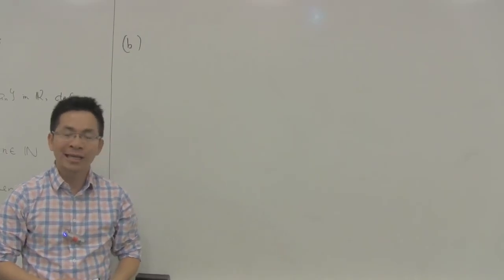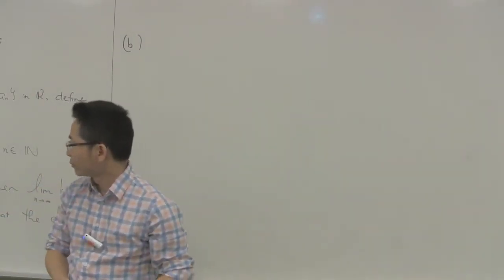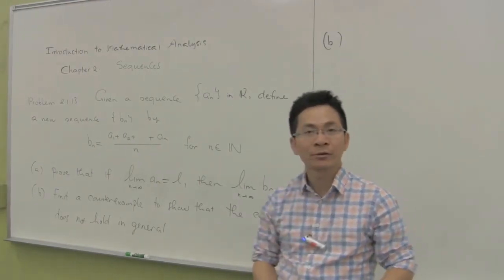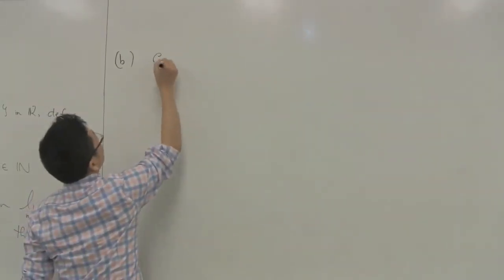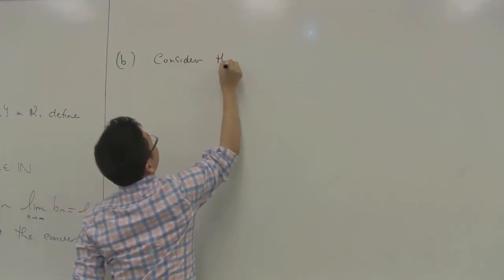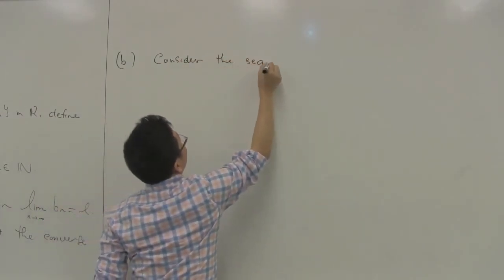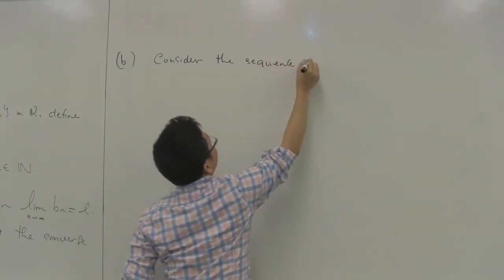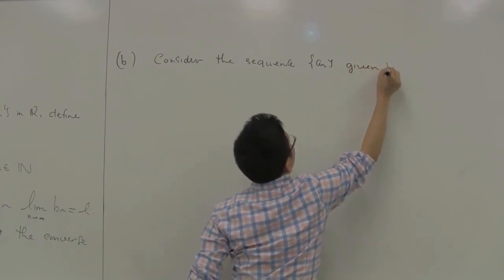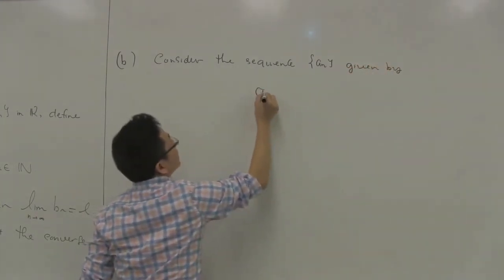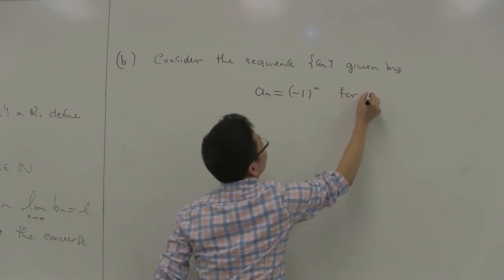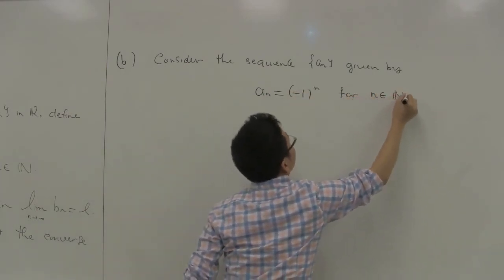Now we're going to work on the second part of the problem. We have to find a counterexample to show that the converse does not hold in general. So we consider the sequence a_n given by a_n equals (-1)^n for n in the natural numbers.